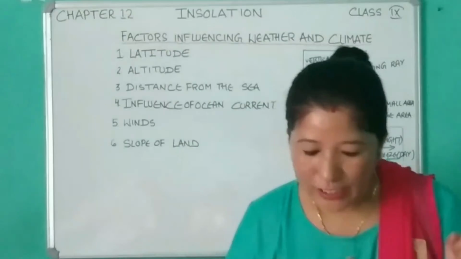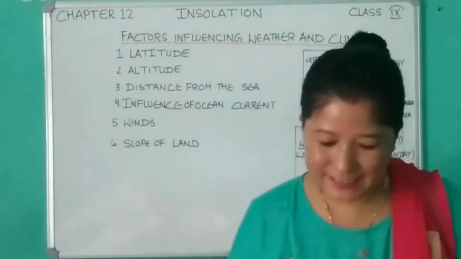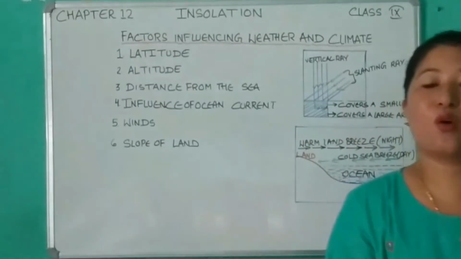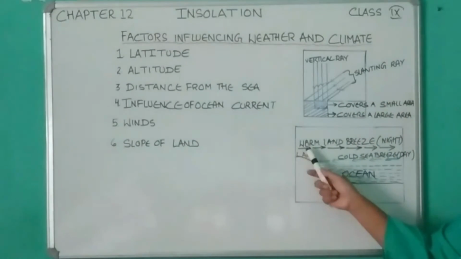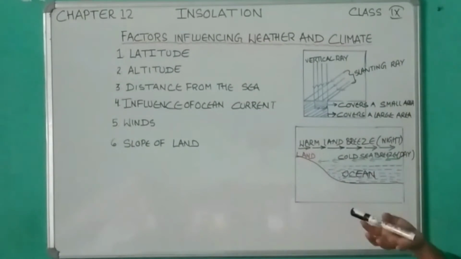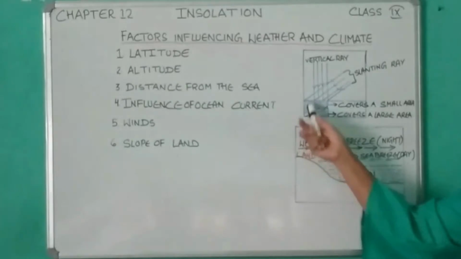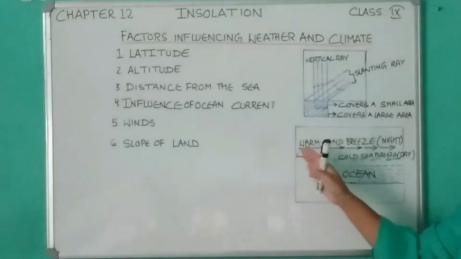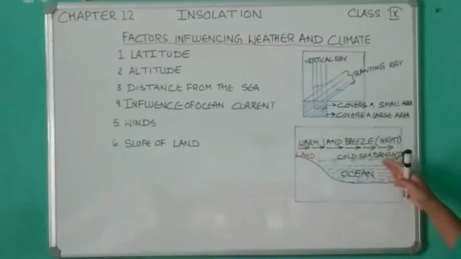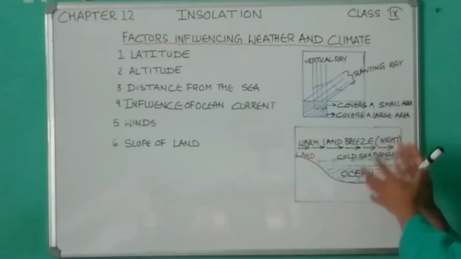So during the daytime, the land is hotter than the sea. The air over the land gets warmed up, becomes lighter and therefore rises, creating a region of low pressure over the land. At this time, over the water body, it is relatively cooler.